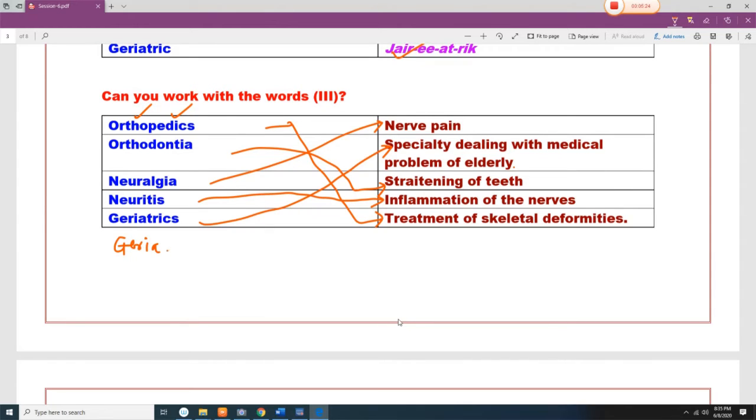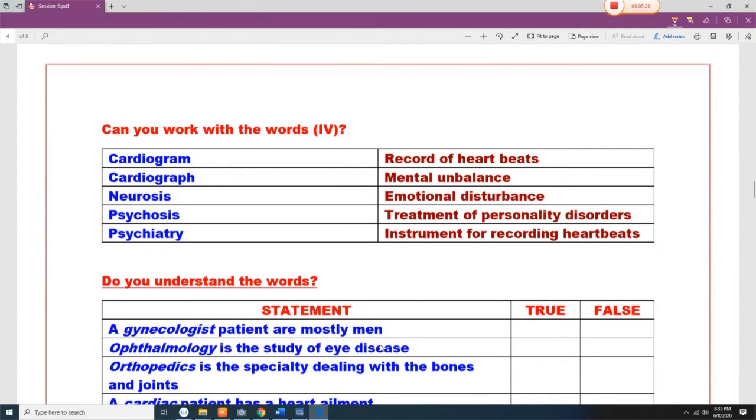Geria means old. Cardiogram means the instrument for recording the heartbeat. Cardiograph means the record of the heartbeat.